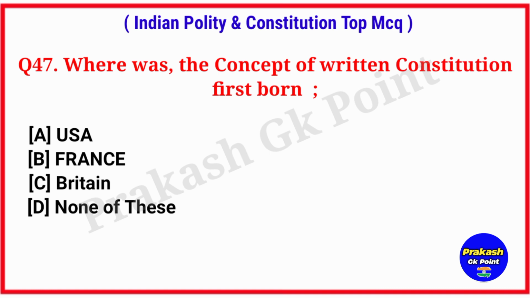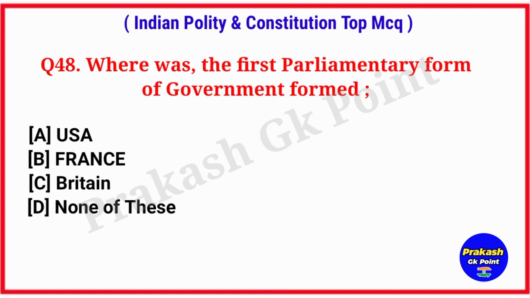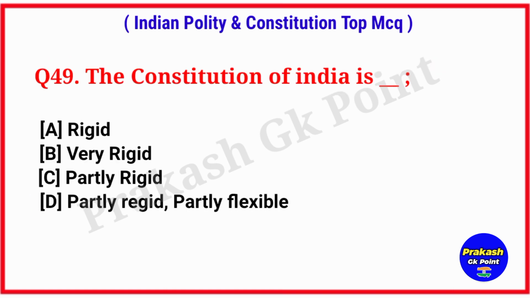Where was the concept of written constitution first born? Answer option A, USA. Where was the first parliamentary form of government formed? Answer option C, Britain. The Constitution of India is.